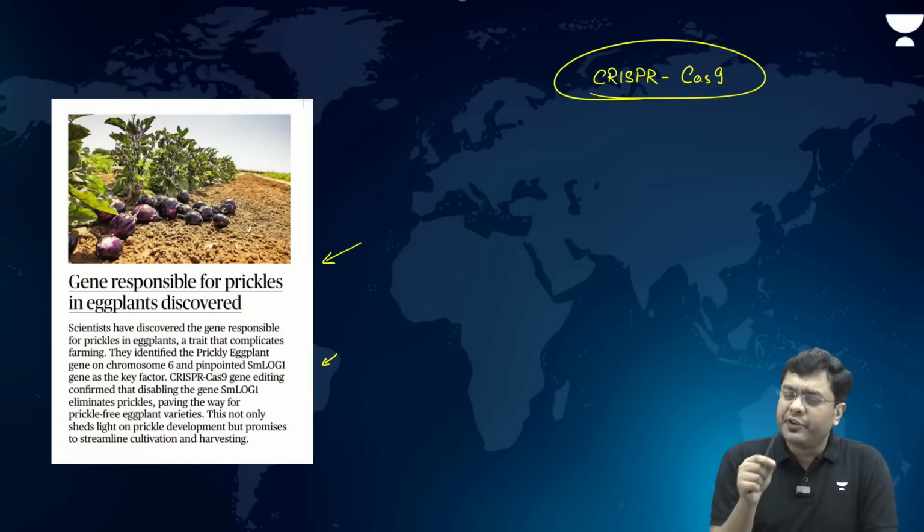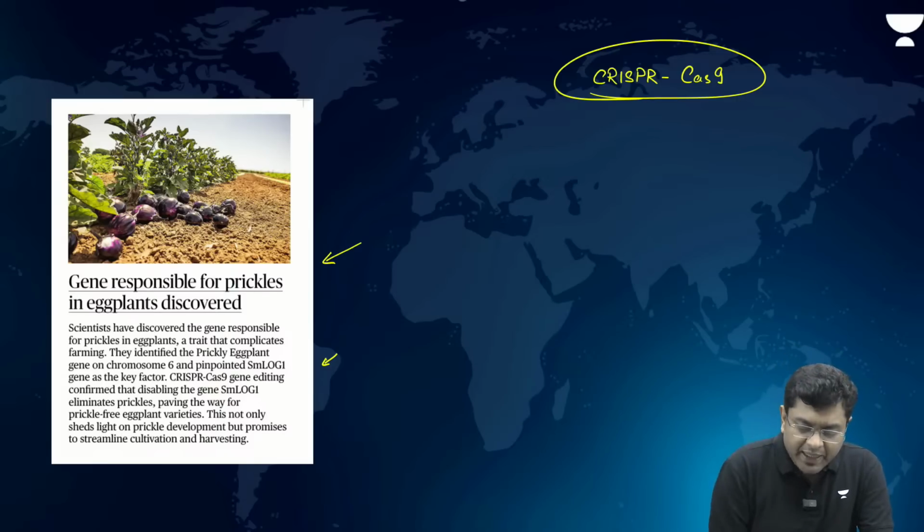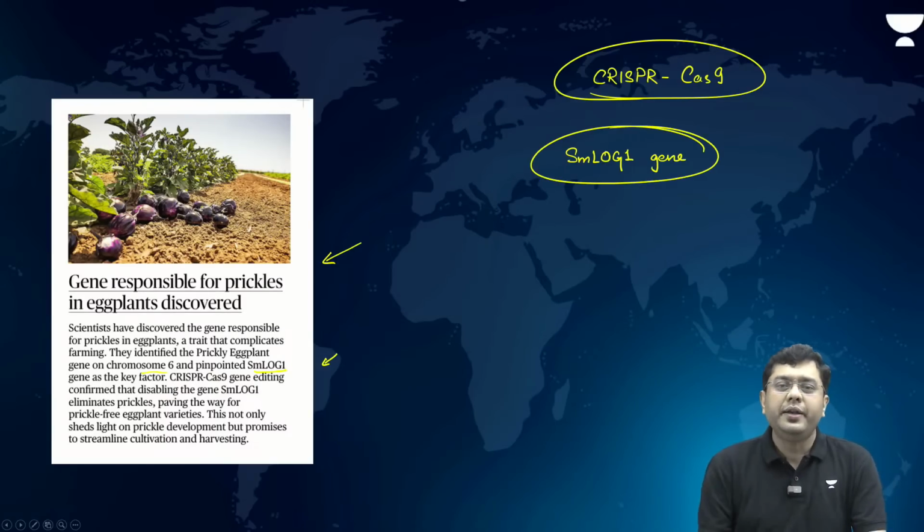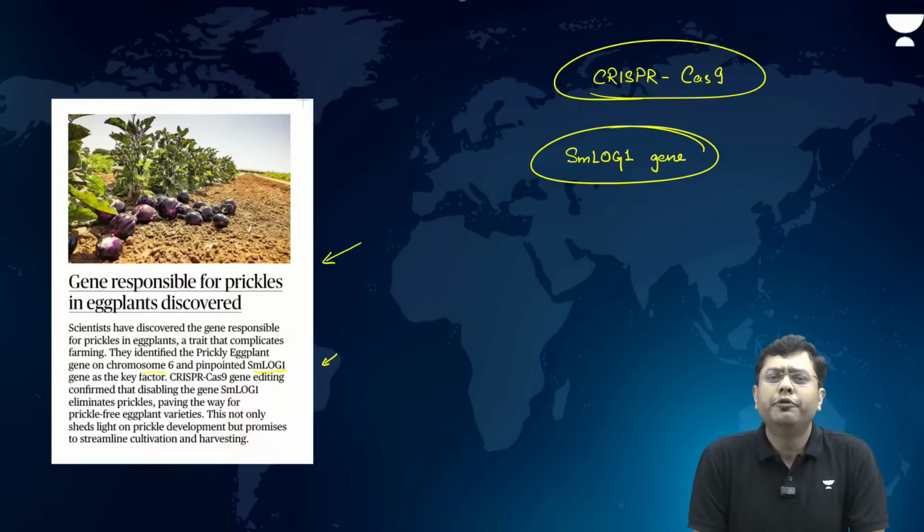Those genes responsible for the prickles have been identified on chromosome 6, the SmLOG1 gene, which is responsible for the development of the prickles on the brinjal.